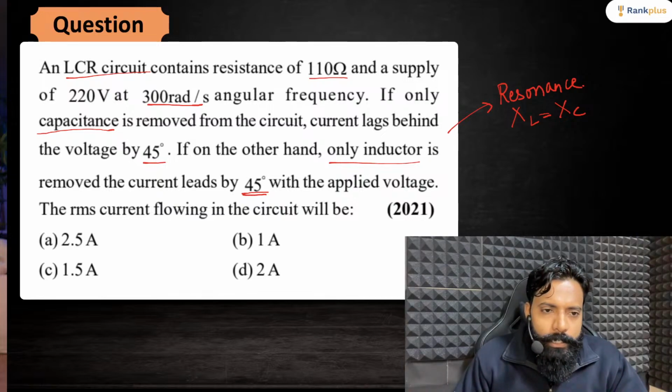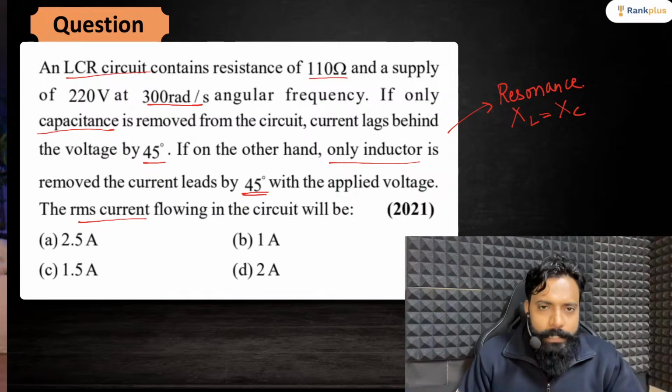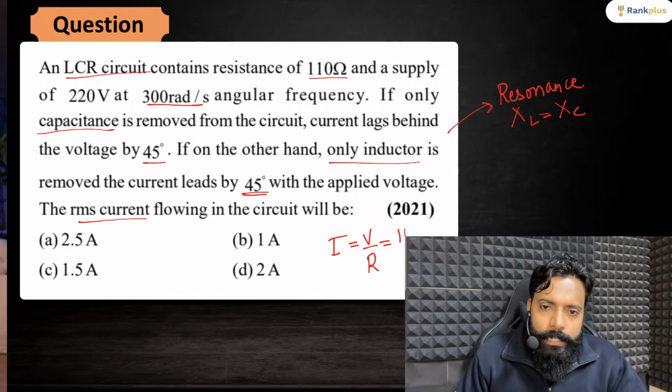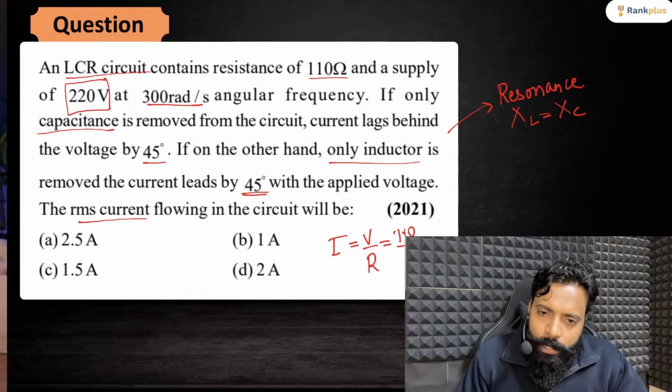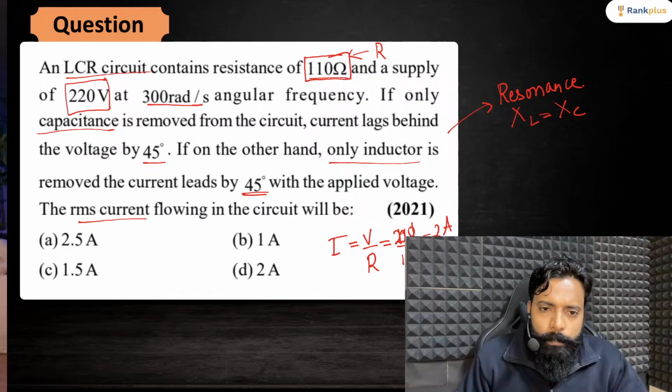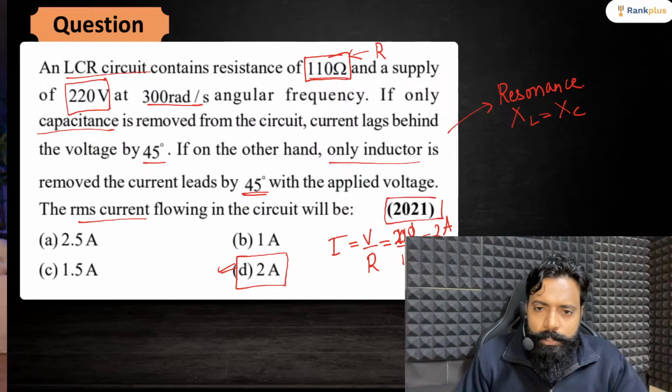And to find out the current, here we do not have to do anything, because we know that in case of resonance, current is equal to V by R. The value of V is 220, and the value of resistance is 110. So you can substitute values here and you will get the current as 2 ampere. So it's a very easy question. It came in 2021.